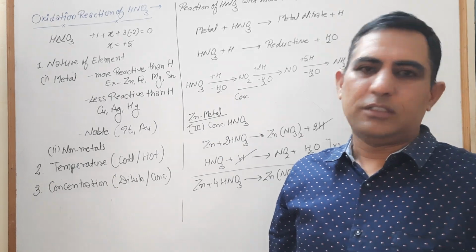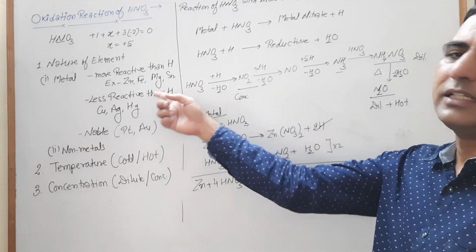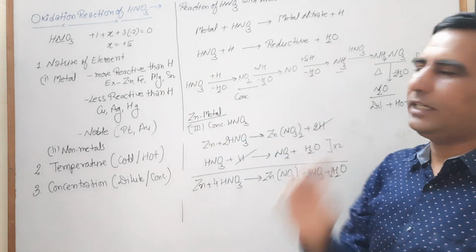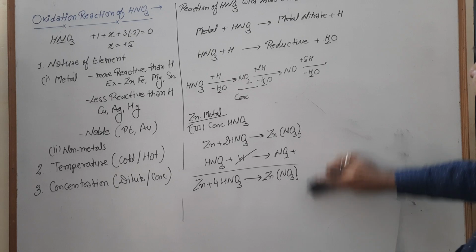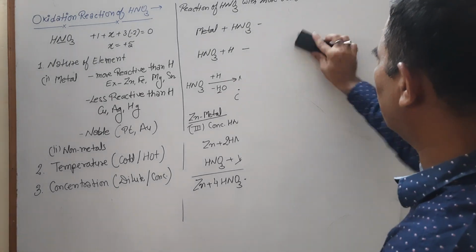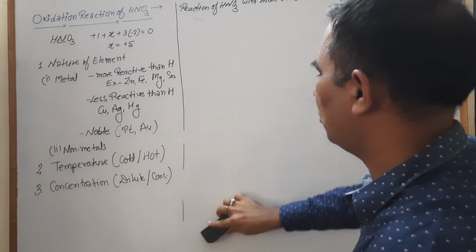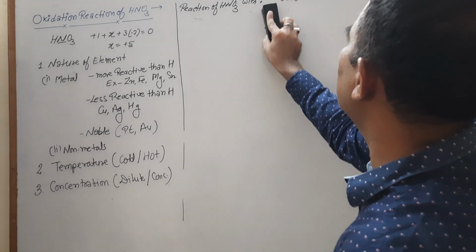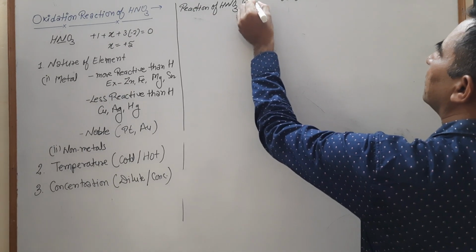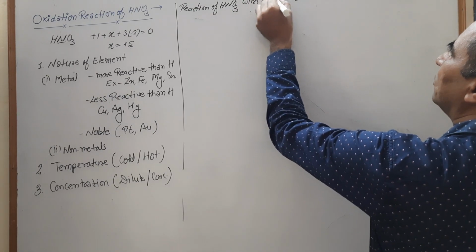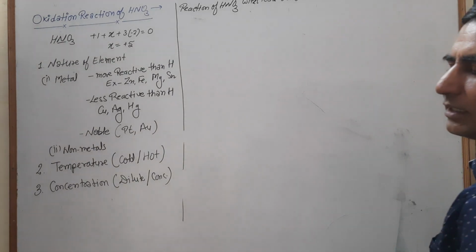Now we look at the reactions for such metals that are less reactive compared to hydrogen. As we know, the less reactive metals are not able to displace hydrogen from acids. So, reaction of HNO3 with metals less reactive than hydrogen.